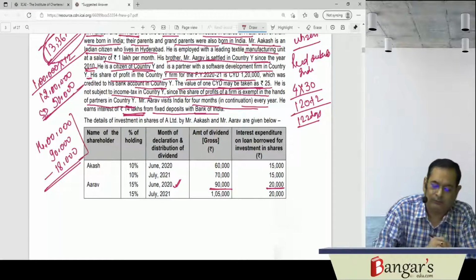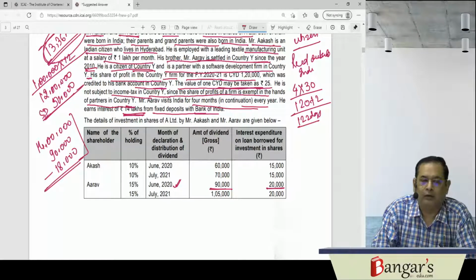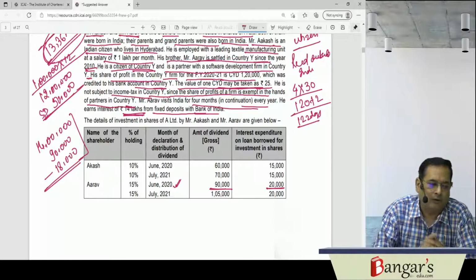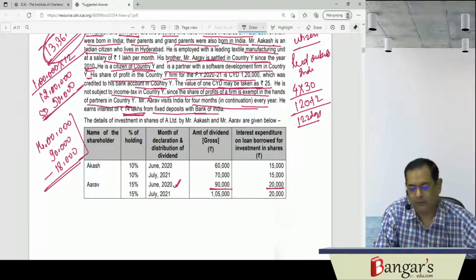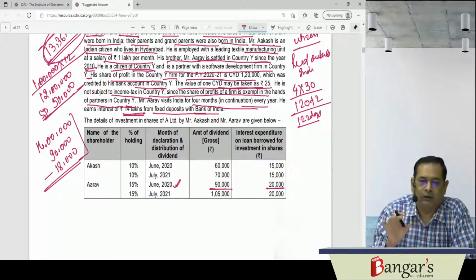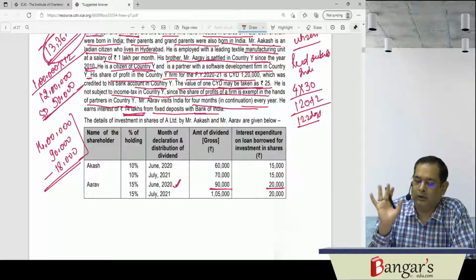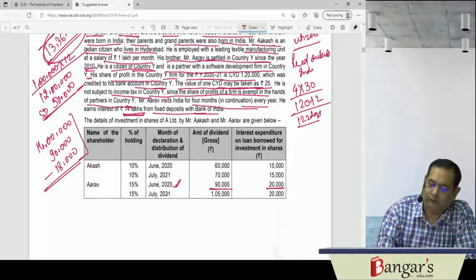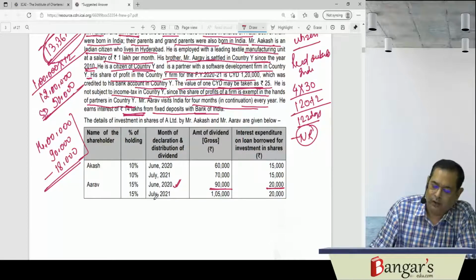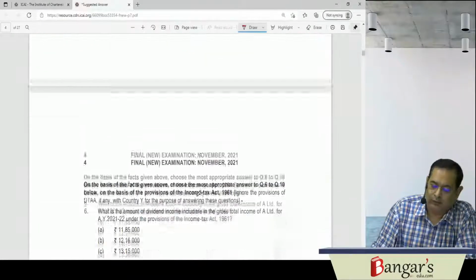So his total income from Indian sources does not exceed rupees 15 lakhs. So he will not be a not ordinary resident. He cannot be deemed resident also because he is not an Indian citizen. Therefore, his status, Arav's status, will be non-resident. Arav will be non-resident. Then let us see what they are asking.